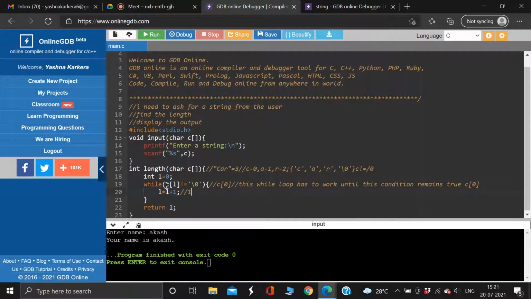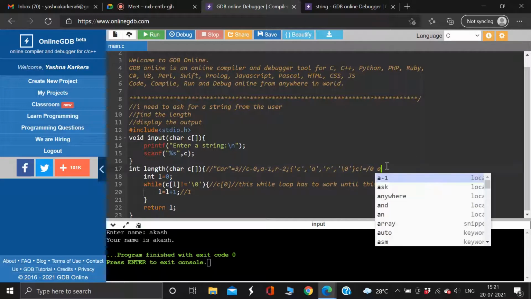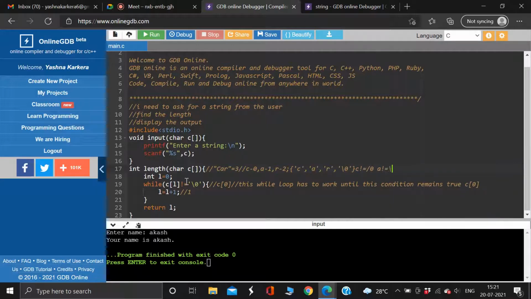Now it is checking C of 1. What is C of 1? A. Good. Is A not equal to the null character, true or false? It is true, so this loop is going to work, and again L will get incremented by 1.